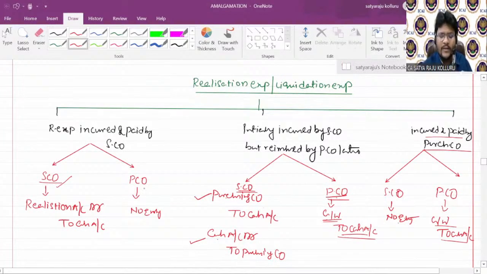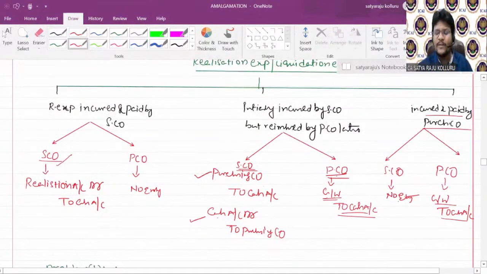In the books of purchasing company, there is no entry. Next, if such realization expenses are initially incurred by the selling company but reimbursed by the purchasing company at a later time, initially you are incurring, which means there is a cash outlay, but at a later point of time you are expecting it from the purchasing company. Then the journal entry is: purchasing company account debit to cash account. At the time of getting reimbursement from the purchasing company, the entry is: cash account debit to purchasing company. Frankly speaking, there is no impact, but these two entries we are going to record at two different points of time. That's why you need to record.